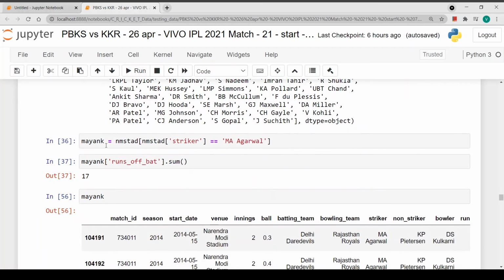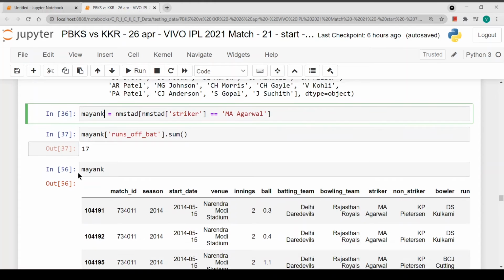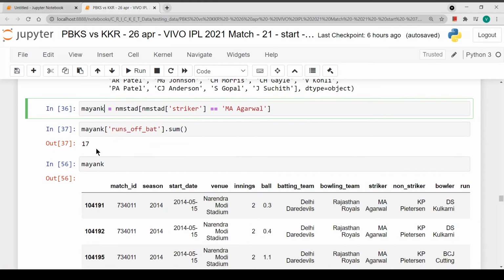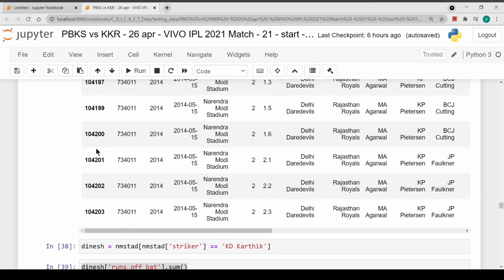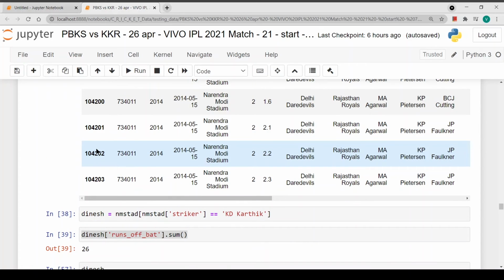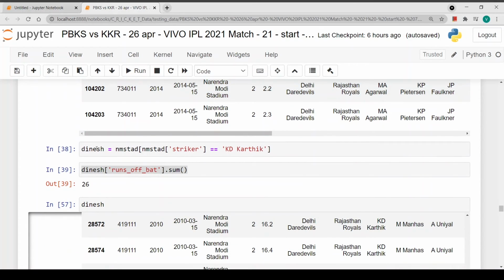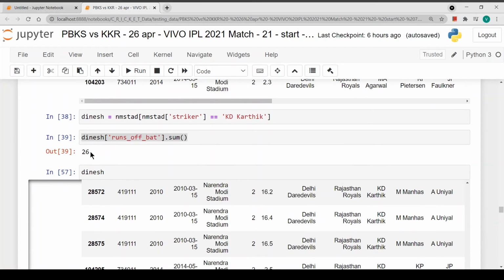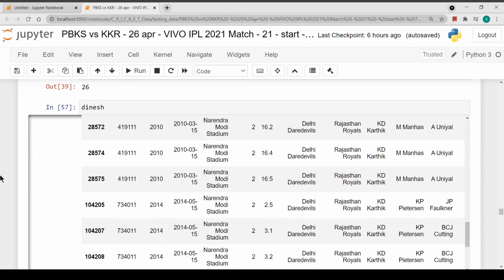Okay, after that we have another guy here, from Punjab Kings, who is playing today's match, Mayank Agarwal. Mayank Agarwal has scored 17 runs over here. So, okay, he's also not faring very well. So we have another man, Dinesh Karthik. He has scored 26 runs at this venue.